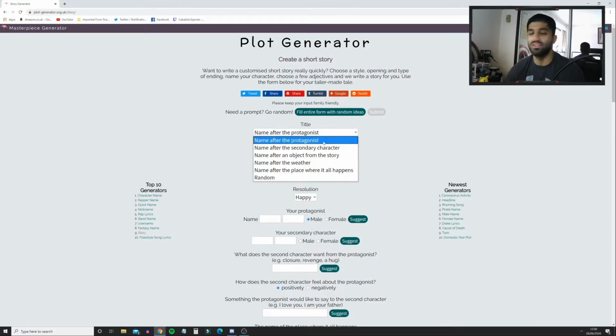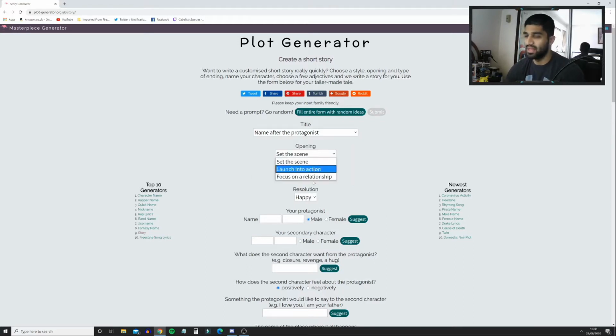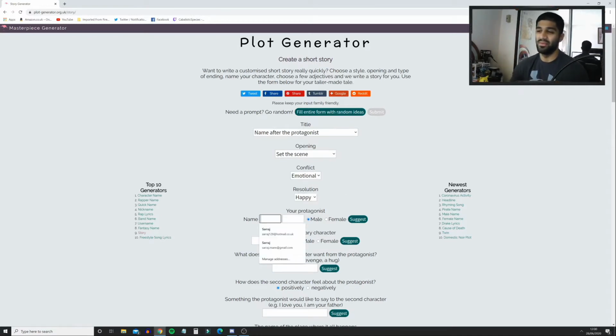Let's name it after the protagonist. Opening: set the scene, launch into action, focus on a relationship. Let's set the scene. Conflict: emotional, violent, financial. Let's go with emotional. Emotional's a good start. Resolution: happy, sad, violent. We'll go with happy. We're going to have a nice happy one first, but we can do sad stuff as well. You know, we can flex the old storytelling muscles.